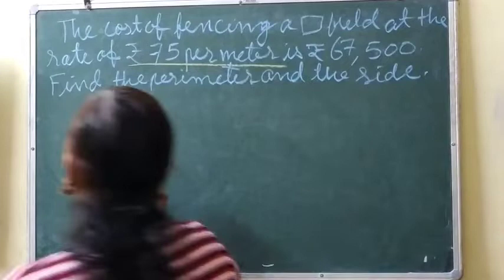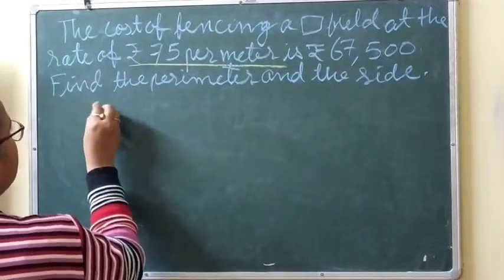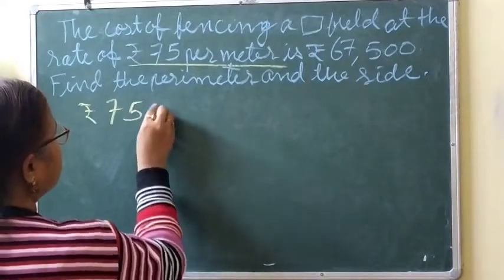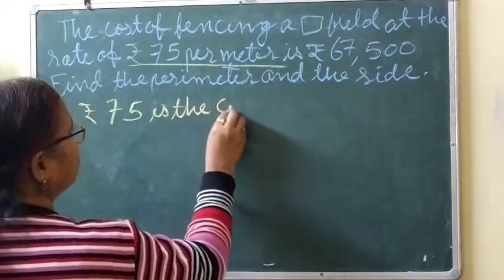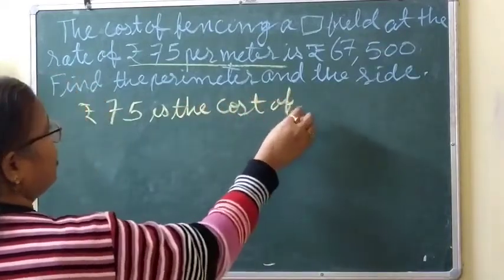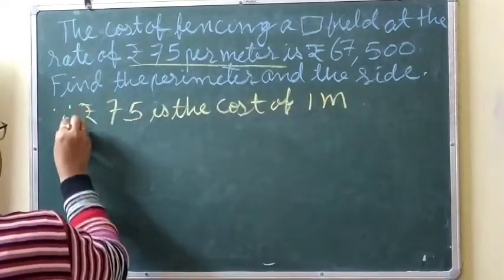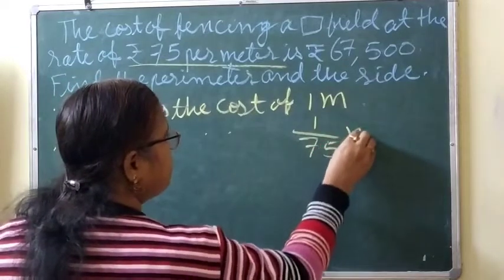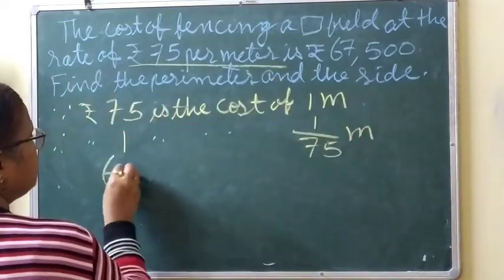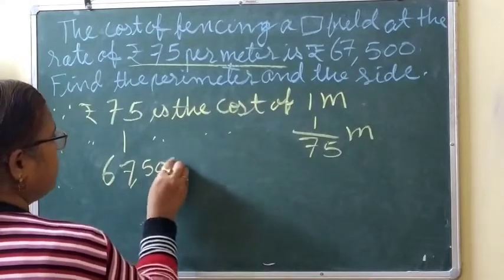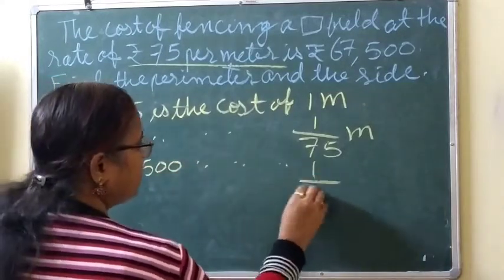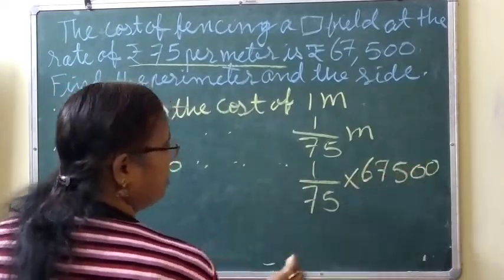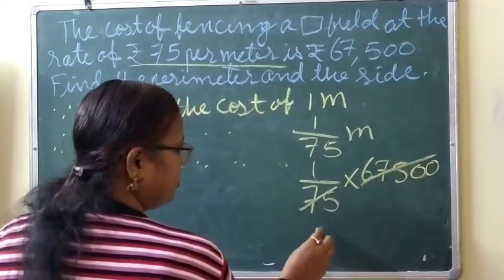So here the rupees is given. Again we can find out that this money is used for fencing what length of the square field. So let's find out. We can write that rupees 75 is the cost of 1 meter. Therefore, rupee 1 will be the cost of 1 by 75 meter. This is understood. And so rupees 67,500 will be the cost of 1 by 75 into 67500. So now cut it.